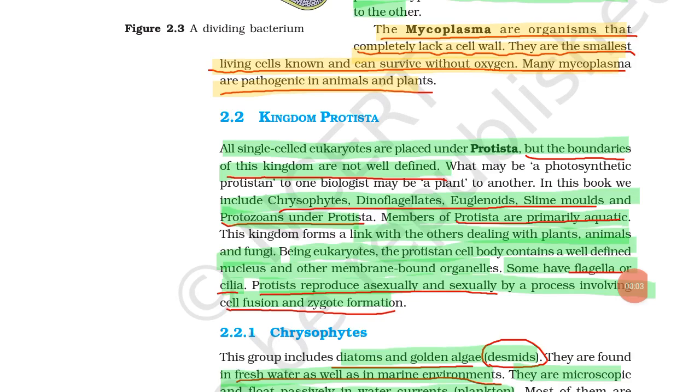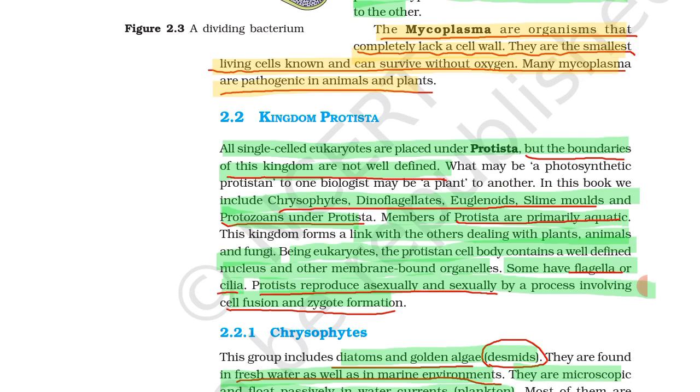Kingdom Protista. All single-celled eukaryotes are placed under Protista. What is meant by eukaryotes? Eukaryotes means a cell structure in which there is a well-developed nucleus with membrane-bound organelles. These are single-celled eukaryotes which are placed under Protista. But the boundaries of this kingdom are not well defined.